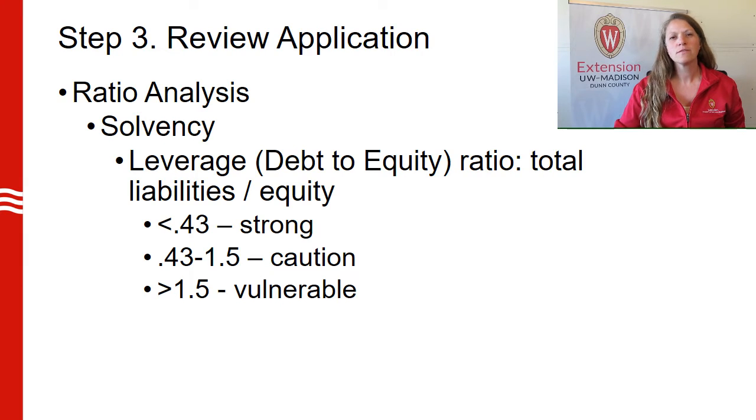Leverage ratio, also known as the debt-to-equity ratio, is the measure of the farm's total obligations to creditors as a percent of the equity capital provided by the owners, or owner's equity, calculated by dividing total liabilities by equity. It can also be said that for every $1 of equity you have, there is X dollars that you owe other creditors. Debt-to-equity ratio less than 0.43 is considered strong, while 0.43 to 1.5 would fall in the caution range, and greater than 1.5 would be vulnerable.